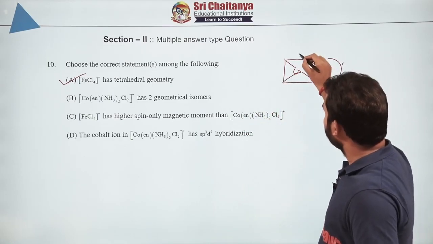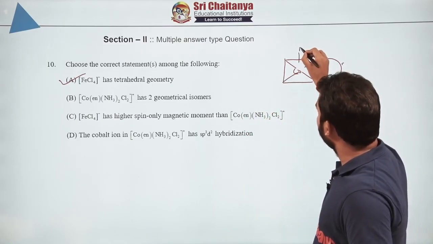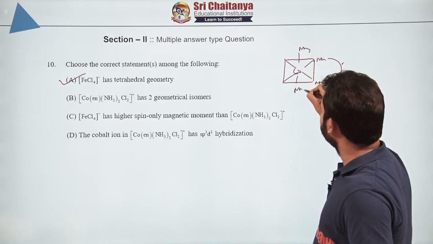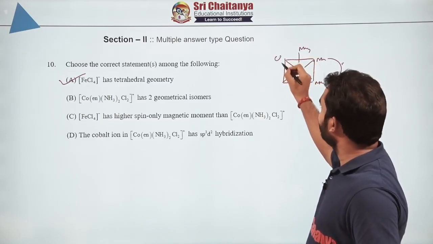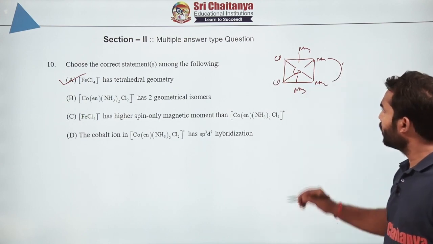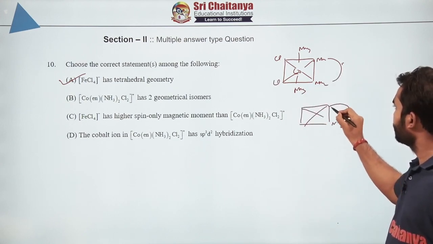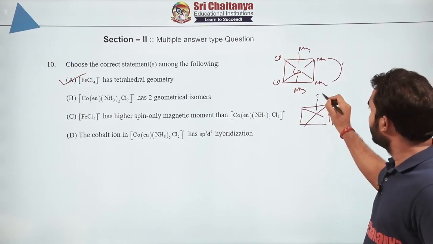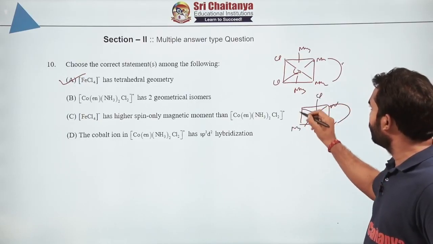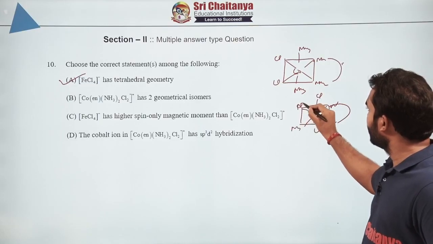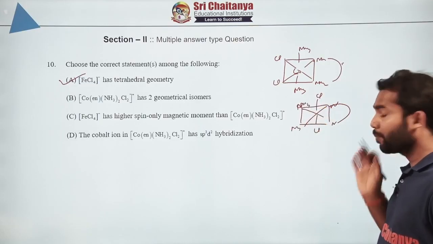In what way can we arrange them? Suppose I take this ammonia over here at 180 degree, then 2 chlorine will be here. In the other case, I will take the whole thing as it is, and take 2 chlorine at 180 and then ammonia and ammonia at 90 degree.